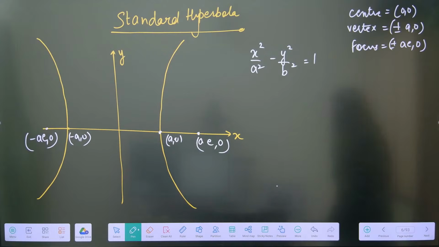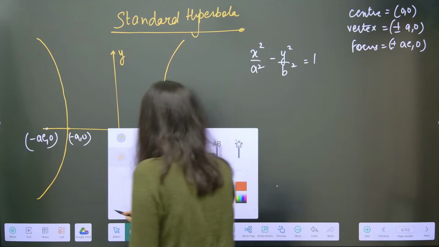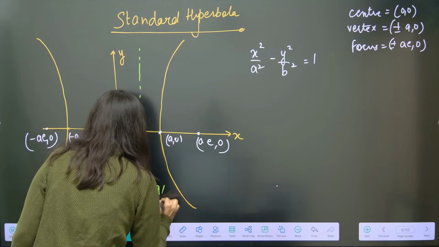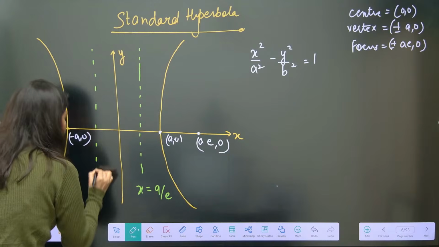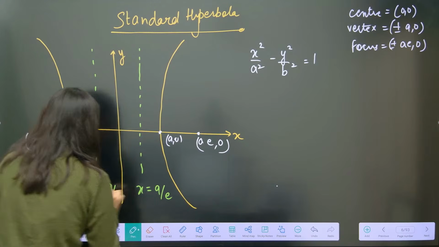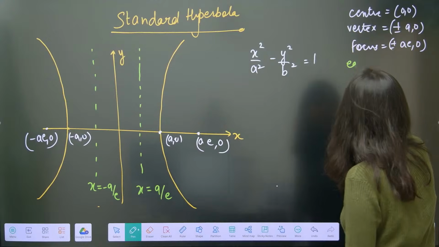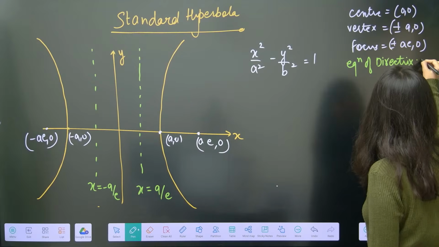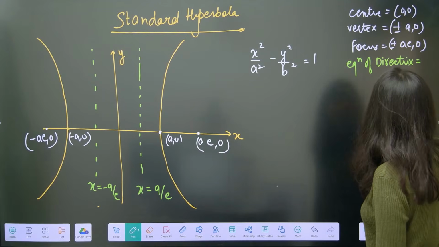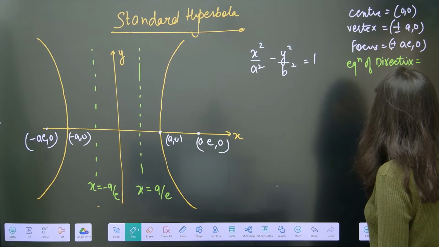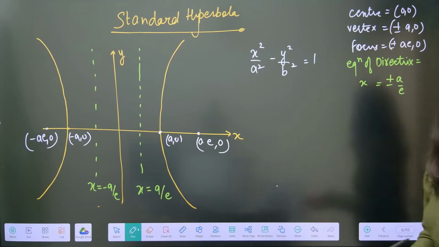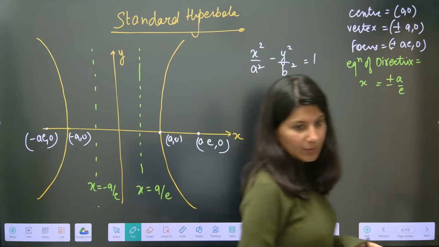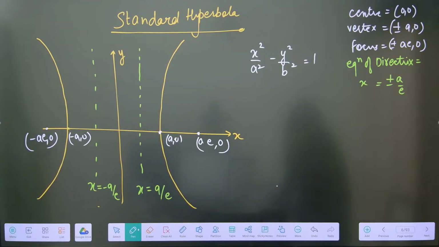And you have directrix. Yes, equation of directrix. Let's not forget. Equation of directrix: x equals a by e, again same to same, x equals minus a by e. Equation of directrix is plus minus a by e equals x. This is, by the way, for this hyperbola, center at origin. I guess I have covered each and everything.